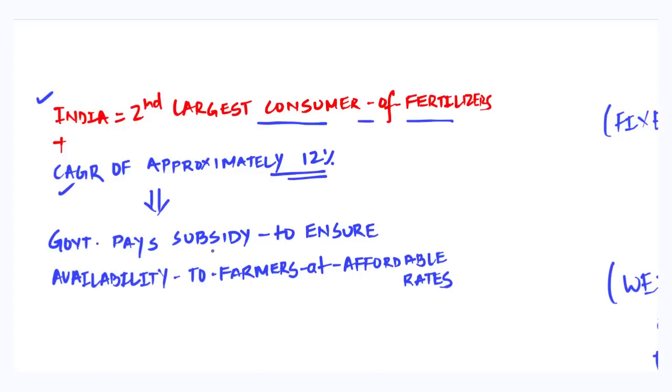The government pays a subsidy on fertilizers to ensure availability to farmers at affordable rates, such that it does not compromise availability as well as food security, while keeping farming remunerative at the same time. Now the government gives two types of subsidies under this, one for urea and the other for non-urea based fertilizers. We'll try to understand the urea based subsidy and the non-urea based subsidy now.